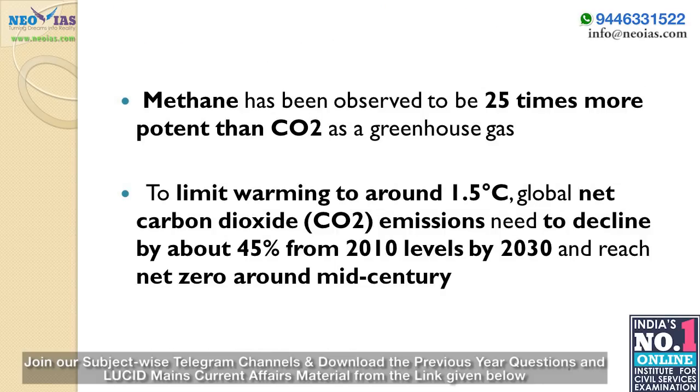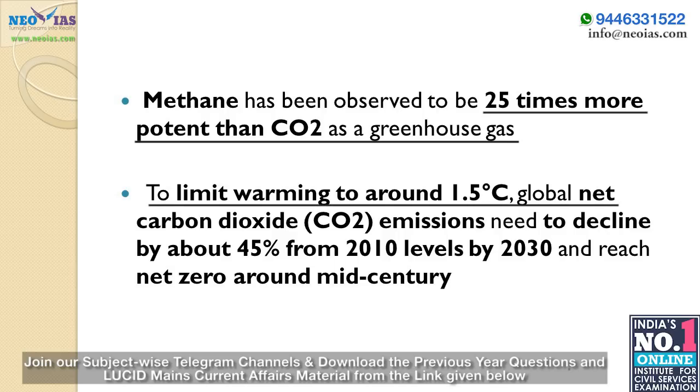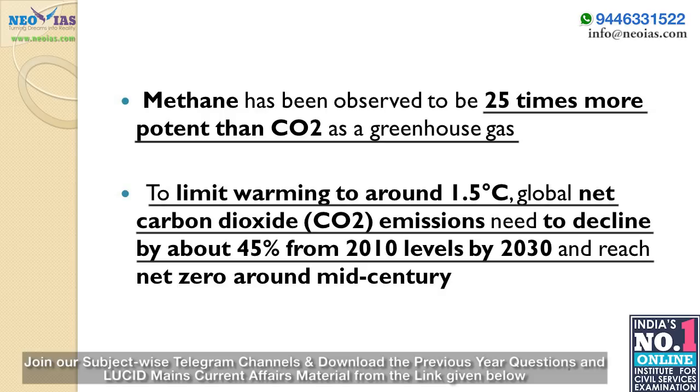Another point is methane. We will discuss methane later; it is 25 times more potent than CO2 as a greenhouse gas. Another point: to limit warming to 1.5 degrees Celsius, global net carbon dioxide emissions should decline by around 45% from 2010 levels by 2030. A 45% reduction should be there, and that should reach around net zero by mid-century. That is, the emission of greenhouse gas should be neutralized by developing renewable energy, green economy, etc.